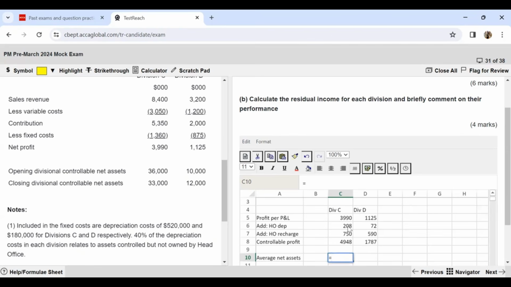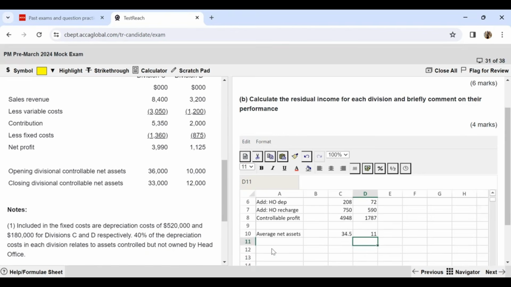So I can simply take an average of this: 36 plus opening plus closing divided by 2. So this is going to give me my average net assets. Similarly, using the same technique, 10 plus 12 divided by 2 is going to give me my average net assets for division D.